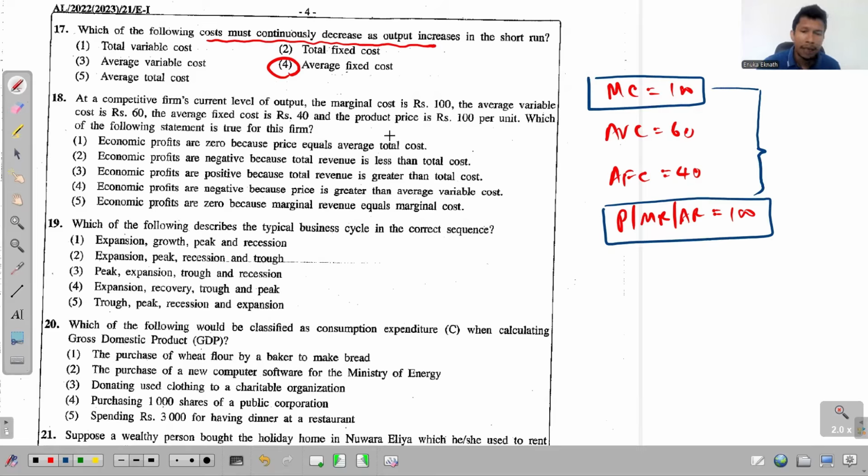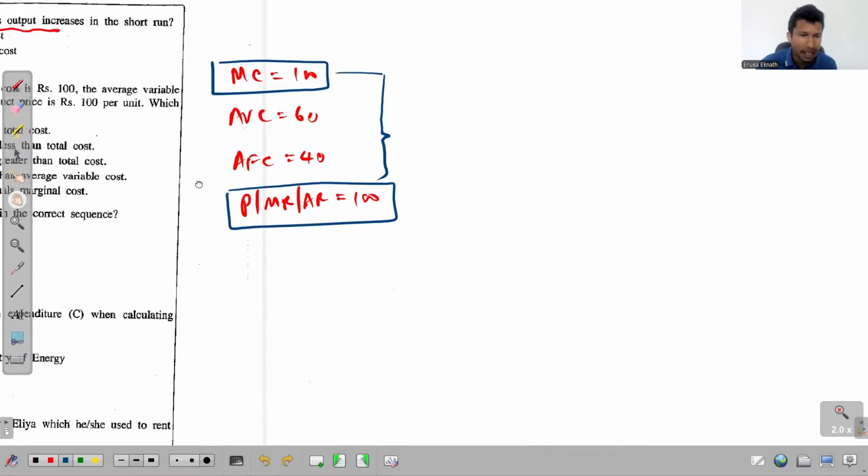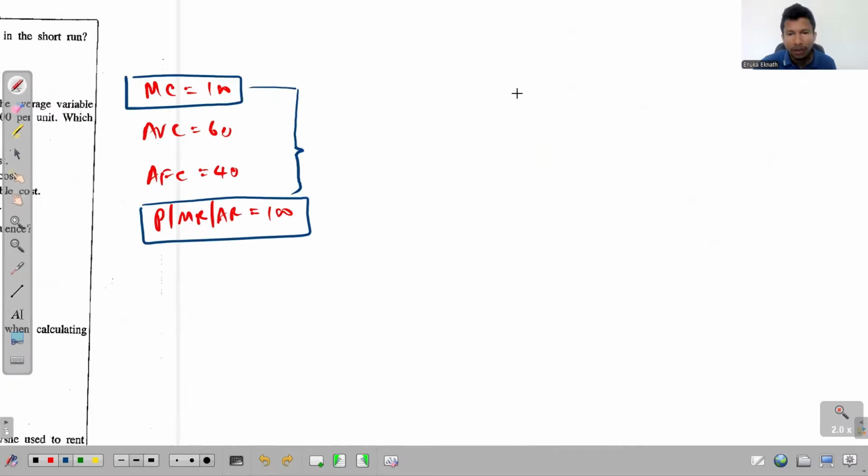If you look at the provided answers, all of them just talk about the economic profit, whether this is zero, negative, or positive. There's a simple rule to decide the level of economic profit: you need to compare price with average total cost.